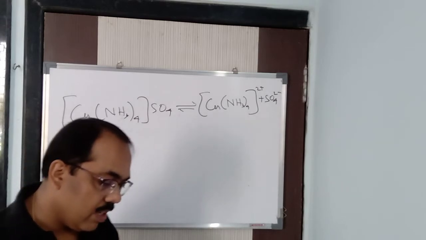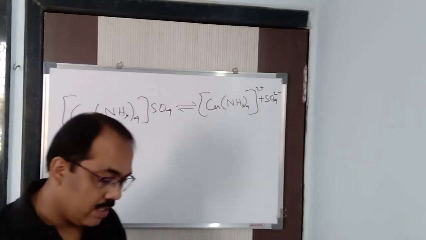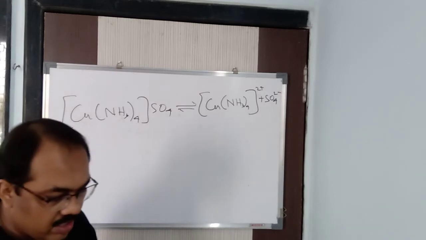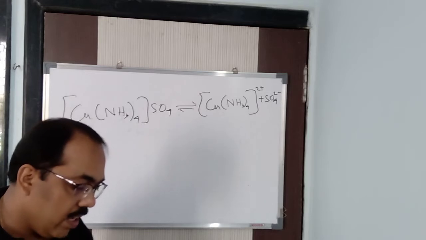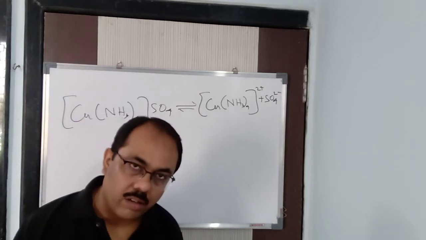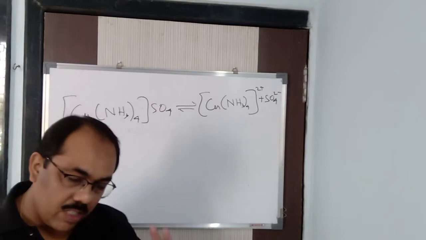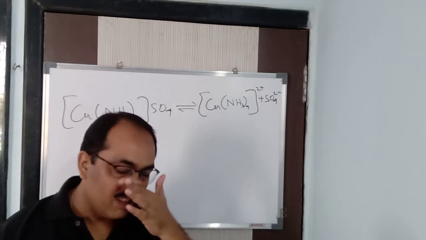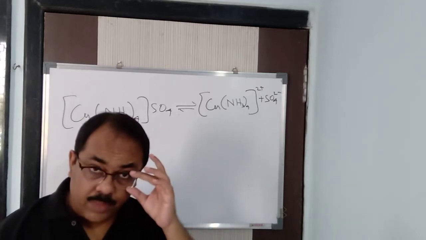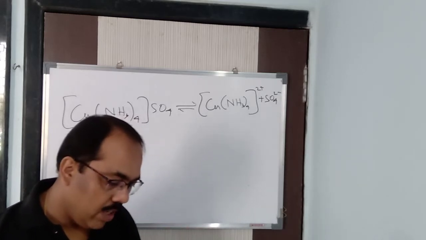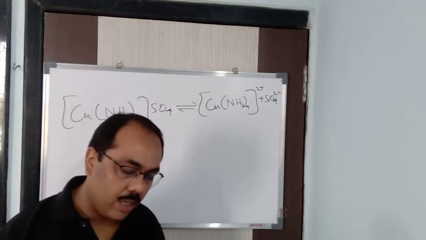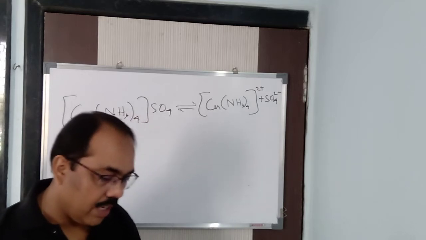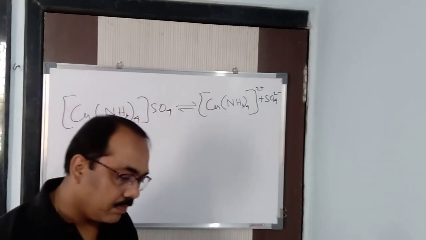The spatial arrangement of the ligands directly attached to the central metal atom or ion constitutes a polyhedron about the central metal atom. This polyhedron is termed as coordination polyhedron. Now this coordination polyhedron means the shape of the molecule. In simple words, coordination polyhedron is called the shape of the molecule. Got it? Now the shape of the molecule or the coordination polyhedron can be tetrahedral, square planar, octahedral, trigonal bipyramidal, any shape it can be possible.